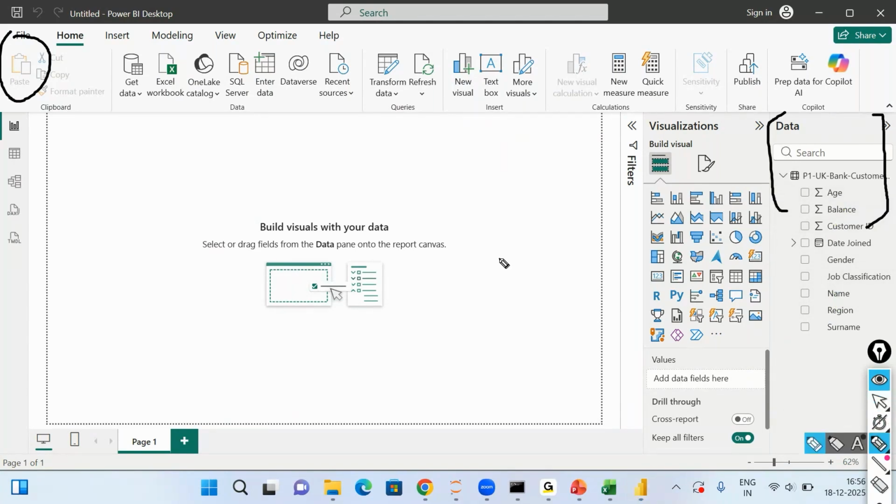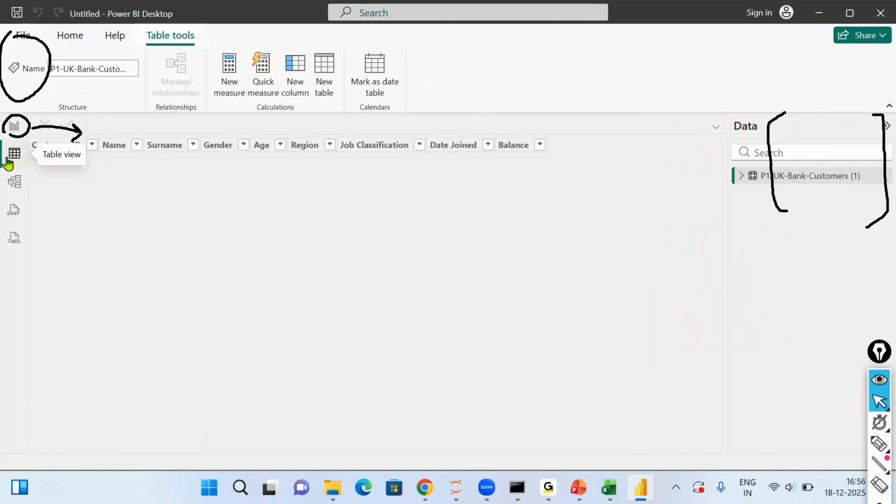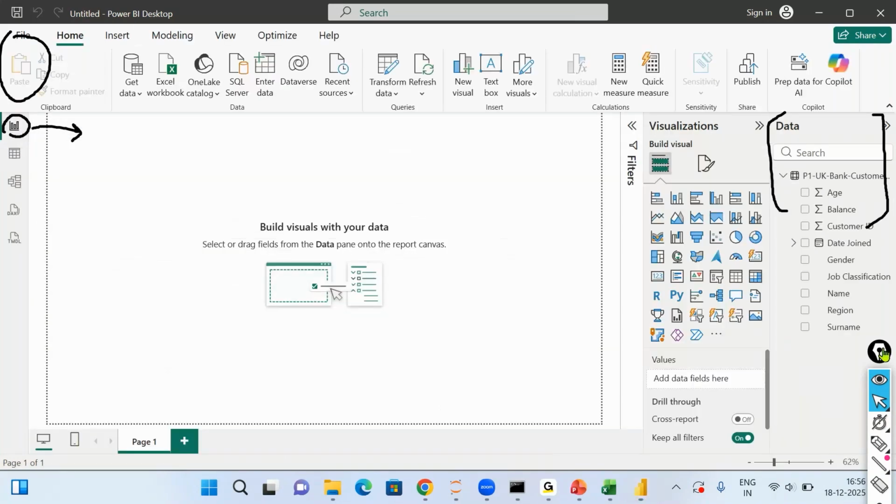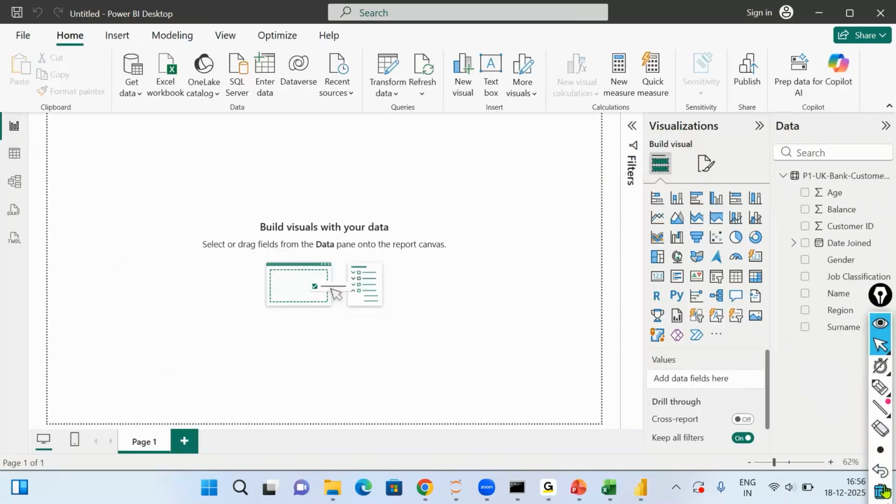And if you come to the left side, this is called report view, the view which we are currently in. If you click on the second option, this is called table view. Table view is where you will be able to see the data that you have loaded. In this window, you cannot make any changes. You cannot clean the data here. This is just for viewing purposes. And if I go back to my report view, this is where I'm going to create some charts and visualizations to generate insights.